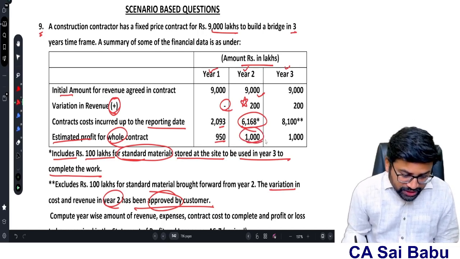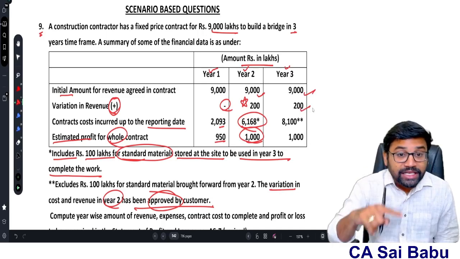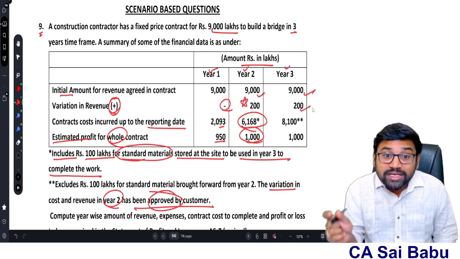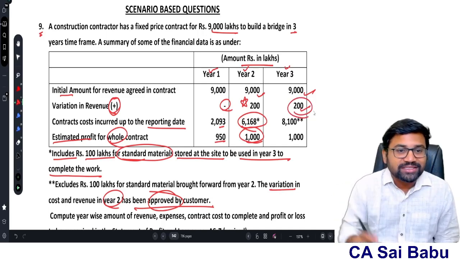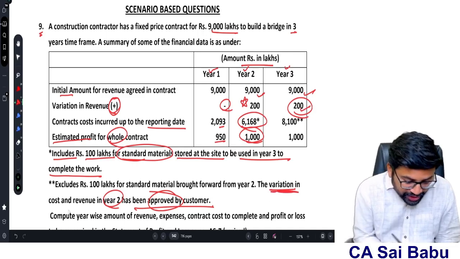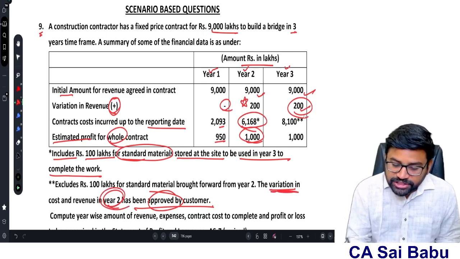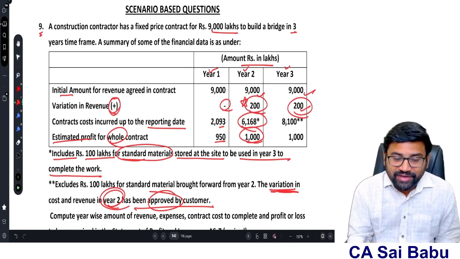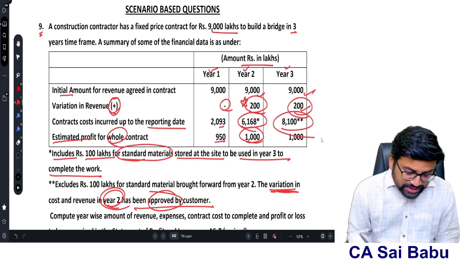Now come to third year. Initial amount 9,000, variation which happened in year 2, 200. Don't misunderstand that variation happened again in year 3. No, you read the question, variation in cost and revenue in year 2 only. So they are just presenting in the third year this 200 which happened in the second year as variation, and 8,100, with 2 star marks they have given here.